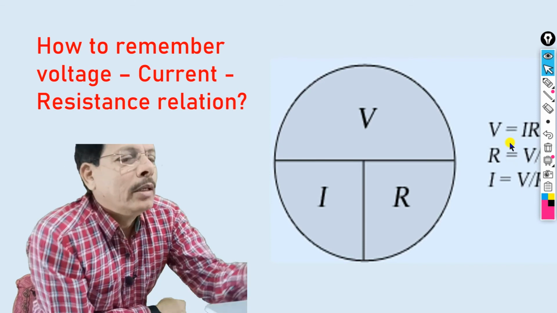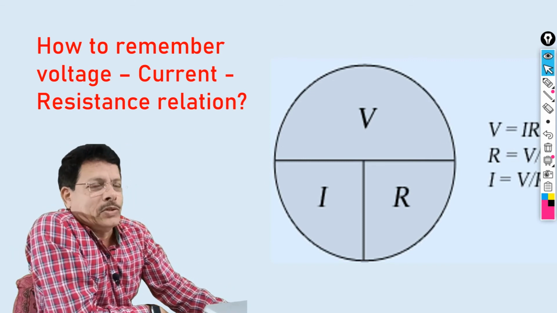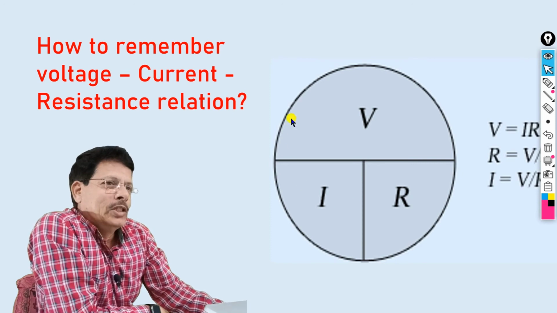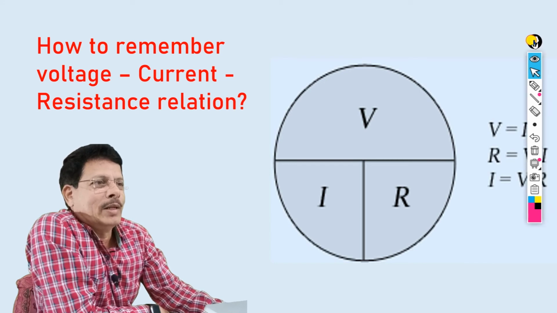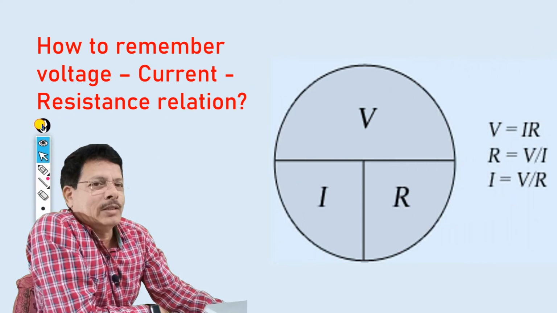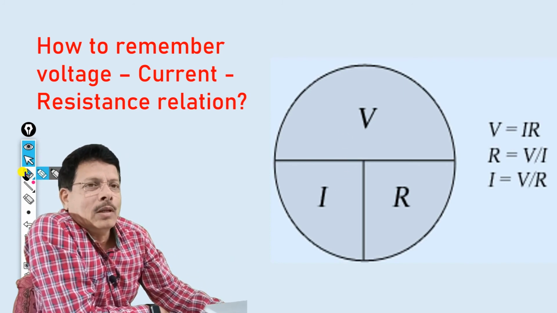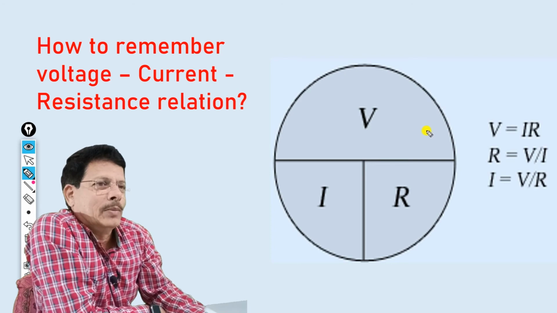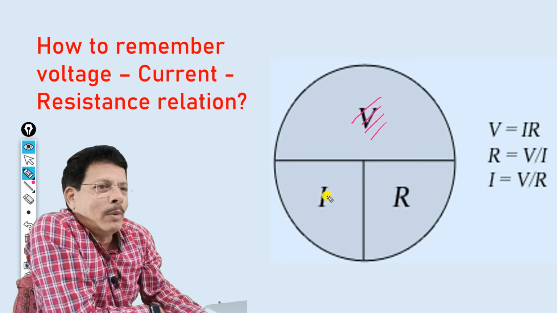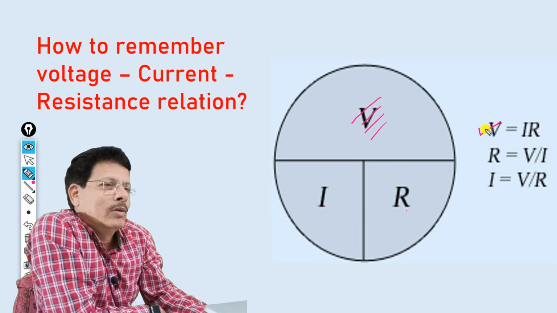Yes, wait, here previous one. How to remember this? This is a circular presentation, and all the three formulas can be remembered here, right? So I will take this away here. Now if you want expression for the V, अगर आपको V चाहिए, इसके ऊपर हाथ रखो. V के लिए फिर बाकी दोनों देखो कैसे आएगा. I adjacent R, तो IR. So V is equal to IR, right?